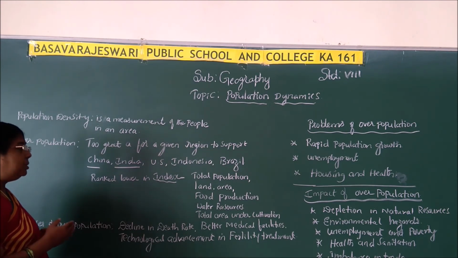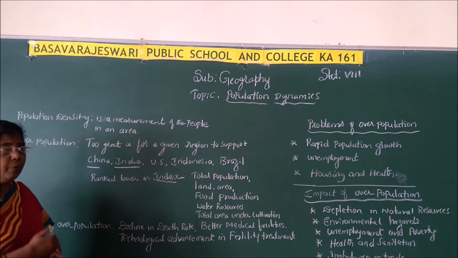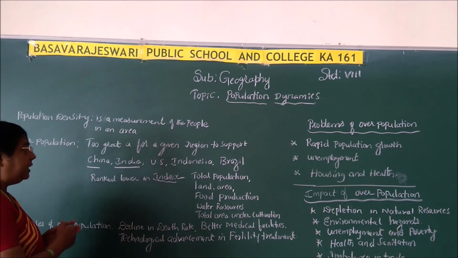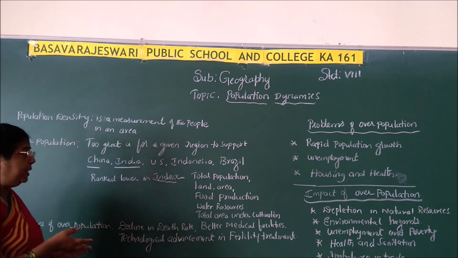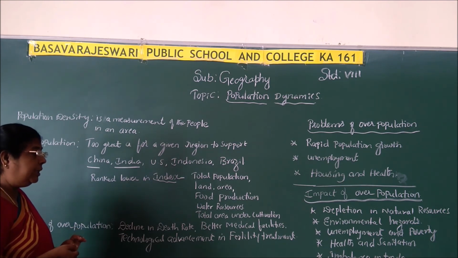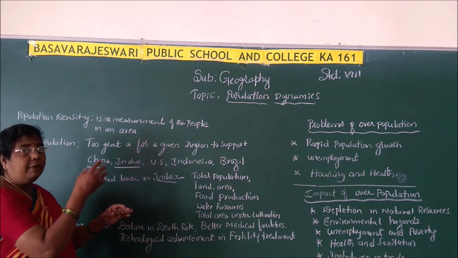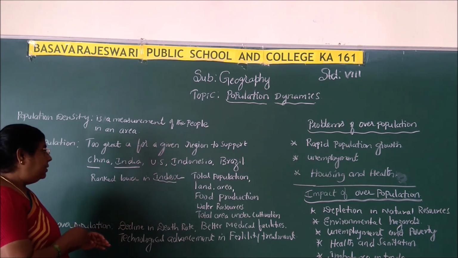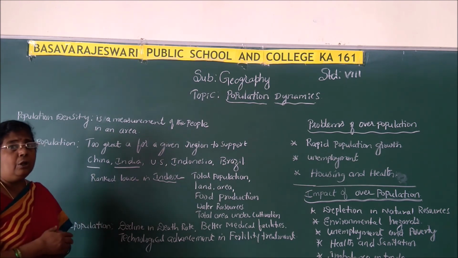Based on the index, India and China are ranked lower. Why they are ranked lower means they take all the fields into consideration, like population, land area, food production, water resources, total area under cultivation. Based on this, they rank, and on this basis China and India have been ranked lower.